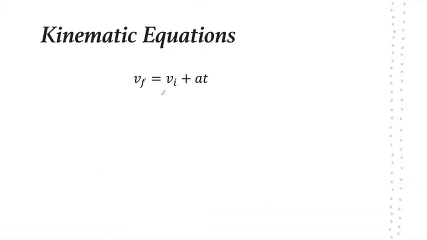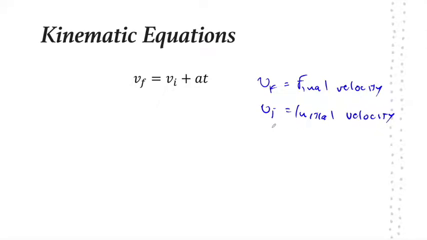First, we have final velocity is equal to initial velocity plus acceleration times time. So Vf is final velocity, Vi refers to initial velocity, a refers to acceleration, and t refers to time.